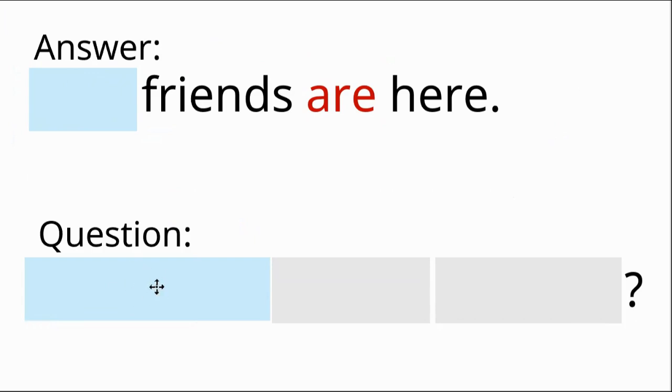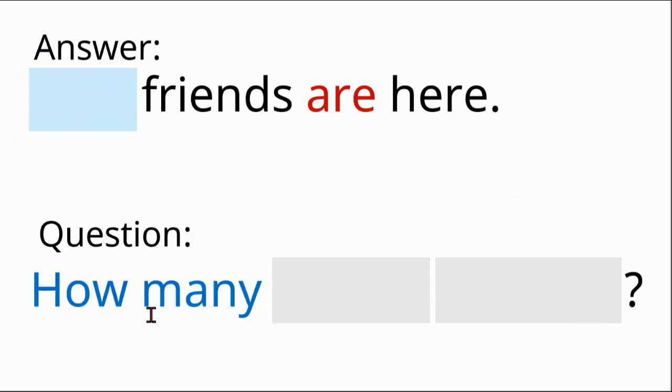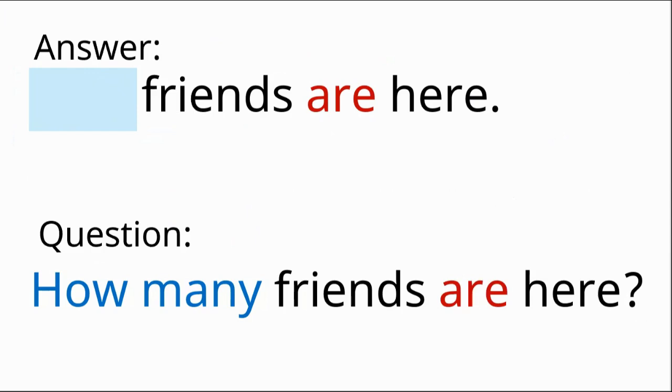How many? With how many, we don't change the order. We use the same words. How many friends are here? The same order. How many friends are here? The answer is 4 friends are here.